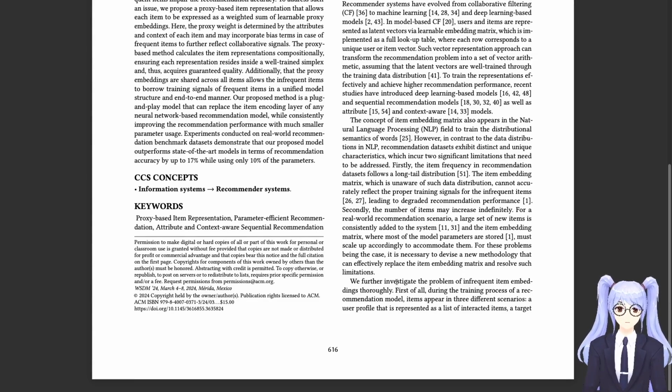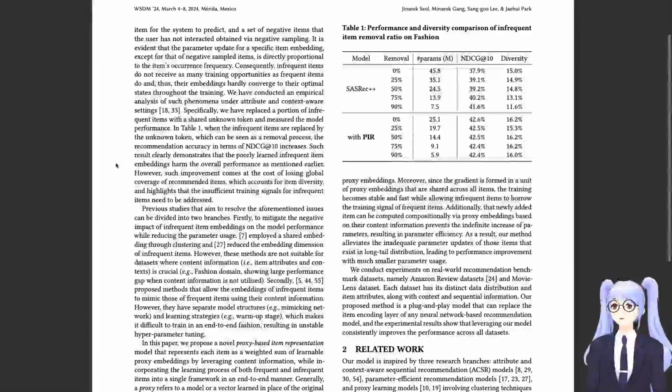We further investigate the problem of infrequent item embeddings thoroughly. First of all, during the training process of recommendation model, items appear in three different scenarios. A user profile that is represented as the list of interacted items, a target item for the system to predict, and a set of negative items that the user has not interacted with, obtained via negative sampling.